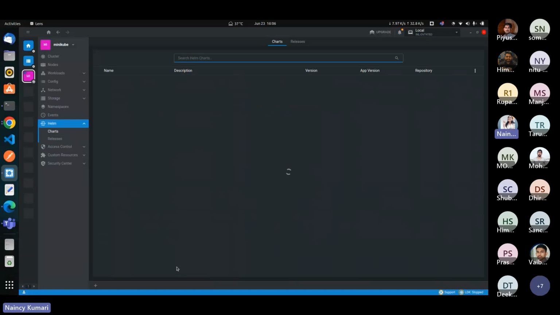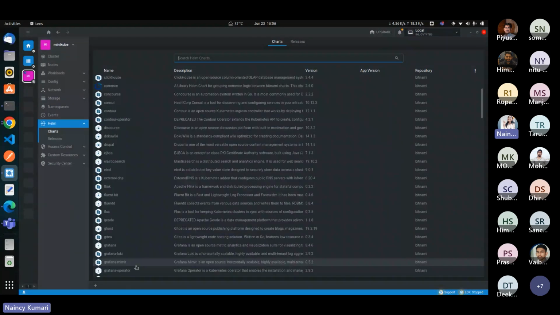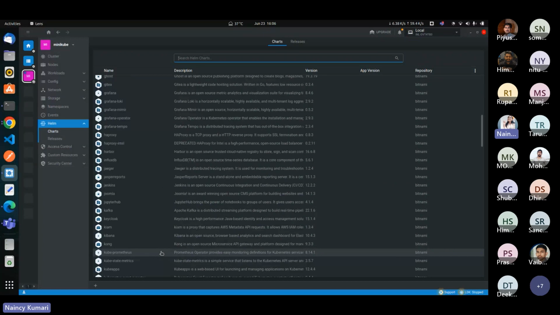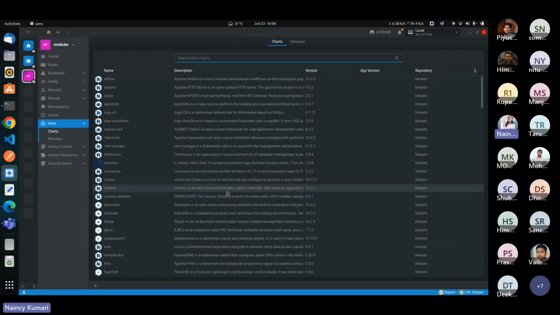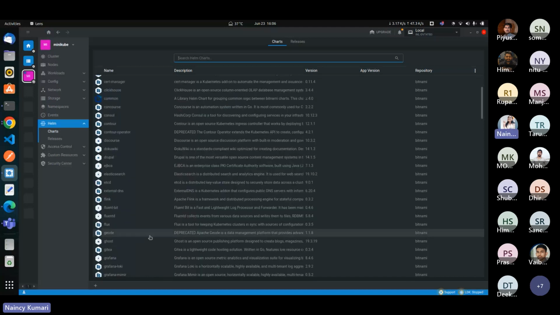These are the list of Helm charts that it provides. As you can see here, Airflow, Apache, Argo CD, Argo Workflows, ClickHouse, Consul, Elasticsearch, etcd, Fluentd, Grafana, Kafka. So we can easily use these Helm charts if we want.